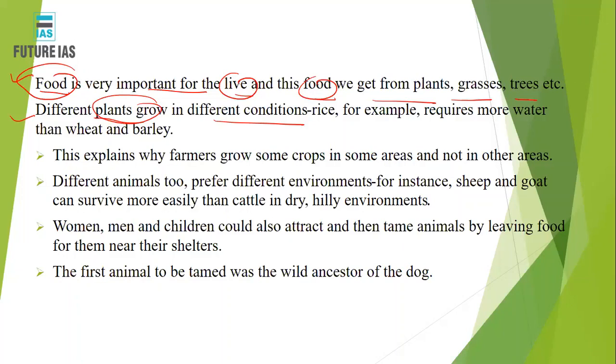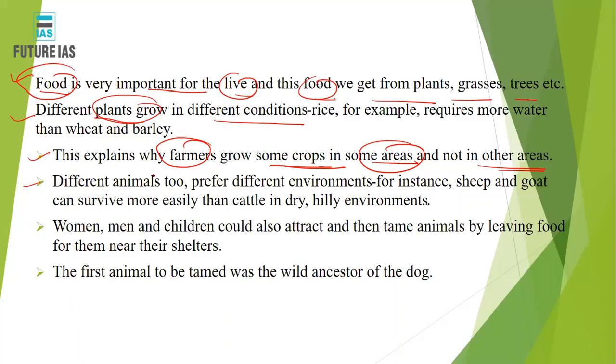So you can easily assume that the farmers grow some crops in some areas and not in other areas, because that crop requires a sufficient amount of humidity and an assured irrigation facility. If that assured irrigation facility is not there, it will be very difficult for you to grow the crops. So at selected places, we can find some remains of grains, especially rice, and we can infer that this place would have been humid, or would have had sufficient irrigation facilities at that time, isn't it?